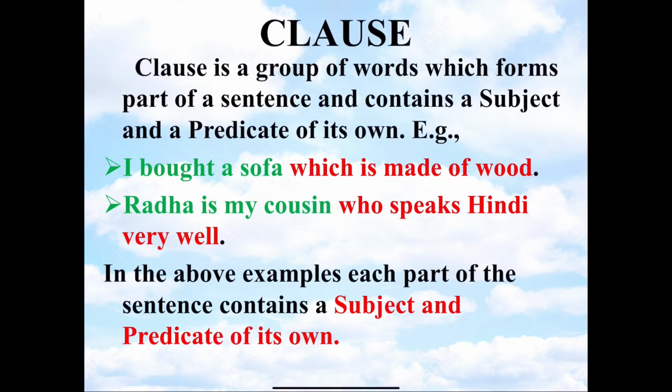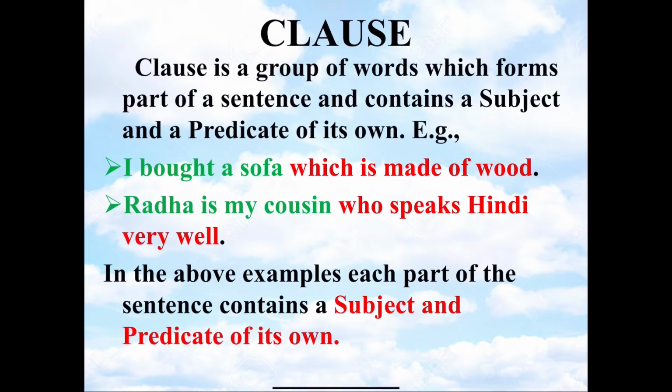Clause is a group of words which forms a part of a sentence and contains a subject and a predicate of its own. For example, I bought a sofa which is made of wood. This sentence has two parts. Part 1, I bought a sofa. Part 2, which is made of wood. Note that which here refers to the sofa.